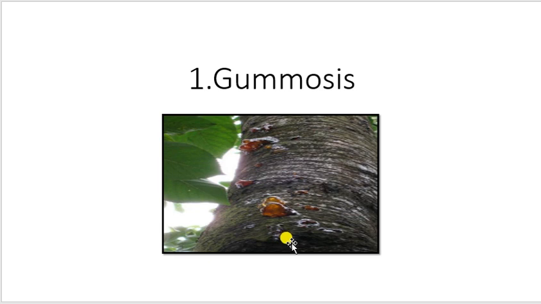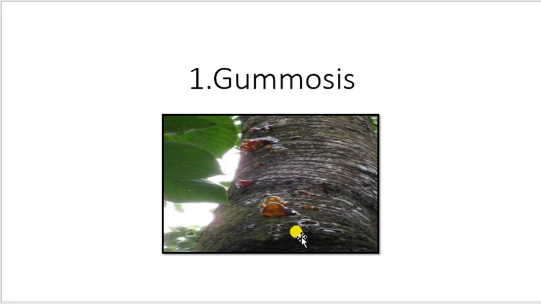Gumming starts close to the soil. The disease spreads on the main roots and around the base of the trunk. As a result of severe gumming, the bark becomes completely rotten and the tree dries, owing to the girdling effect. Prior to death, the tree usually blossoms heavily and dies before the fruit matures. In such cases, the disease is called fruit rot or collar rot. Affected fruits develop brown rot.